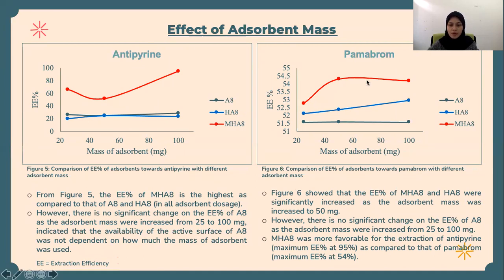Meanwhile, for Pamabrom, the EE% of the modified polymer and hypercrosslinked polymer significantly increased as the adsorbent mass was increased to 50 mg. It can be concluded that the modified polymer was more favorable for the extraction of antipyrine, with a maximum EE% of 95% compared to Pamabrom at 54%.